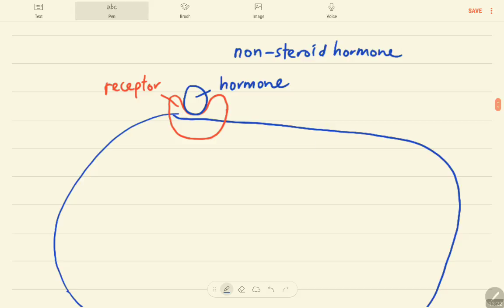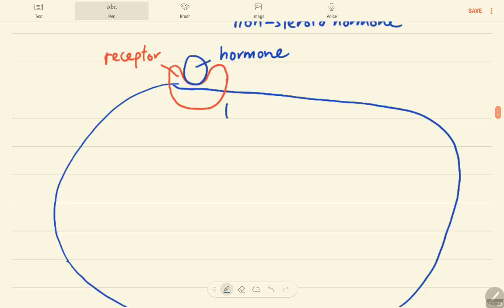Once this hormone receptor complex is formed, it can activate a type of protein here. This protein is known as G protein. Once the hormone receptor complex is formed, it will wake up the G protein. Once this G protein is activated, it will bind to GTP. So this GTP can bind to the G protein.